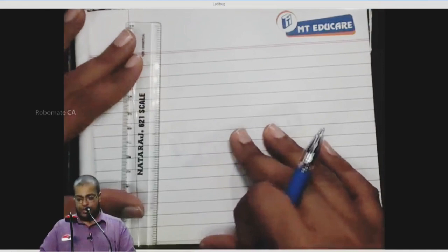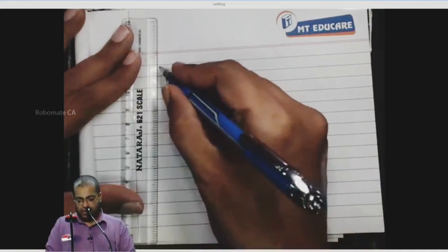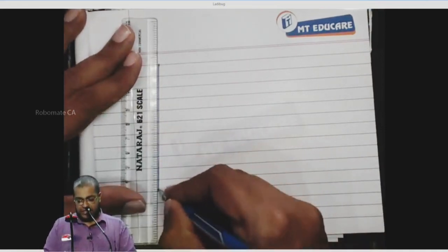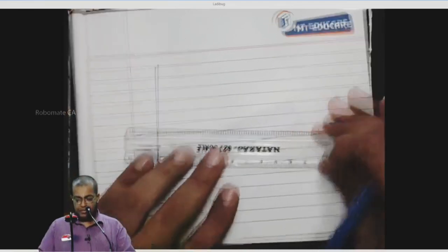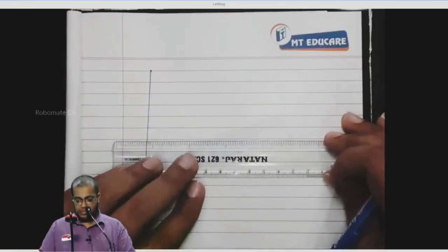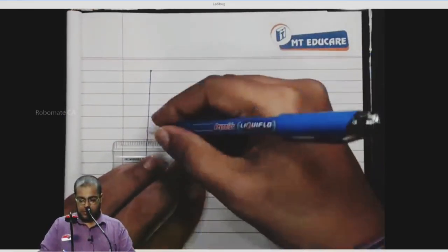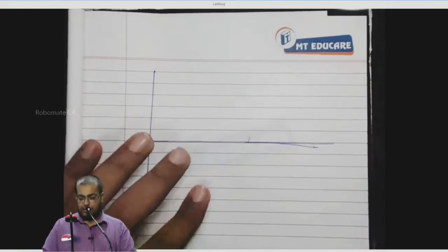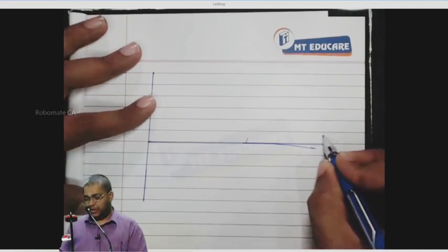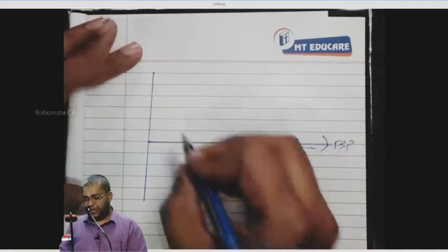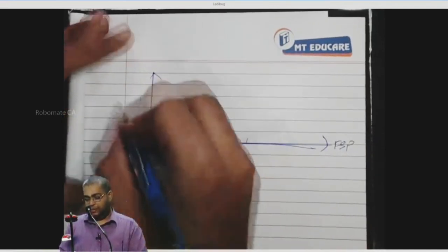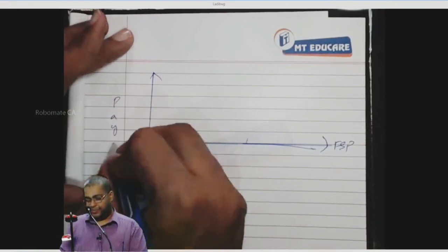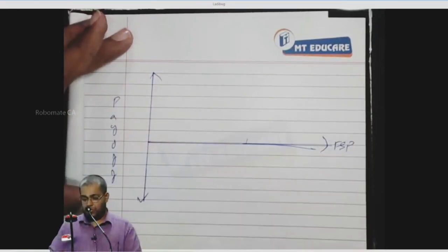You should tell me all the numbers in the diagram. We'll do it together. Okay, draw the diagram. Now, we have the y-axis, which is the payoff. This is the FSP and this is the payoff.